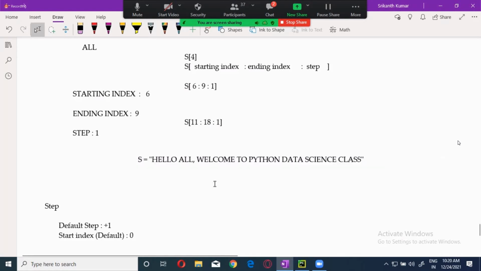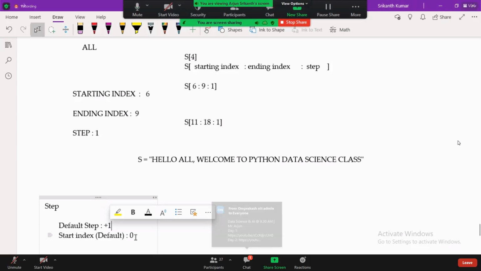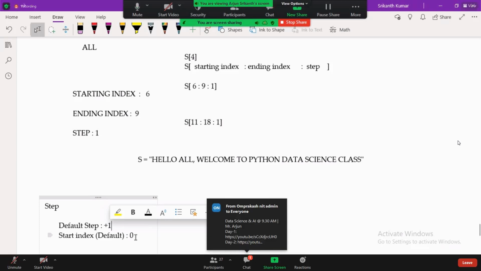Here, now I'm not giving the step. When I'm not giving the step, it will take it as +1. Okay? +1. Now, when I'm not giving the starting index, it is taking the starting of the string, whatever the starting of the string index is. Now, what is the starting of the string index? 0. Now, why is it not taking -1? -1 is also a starting, right?